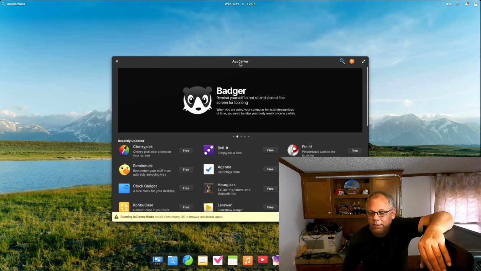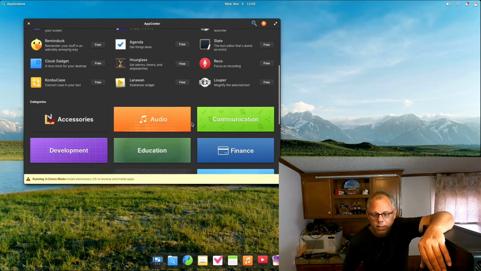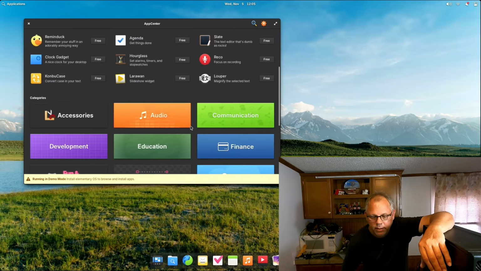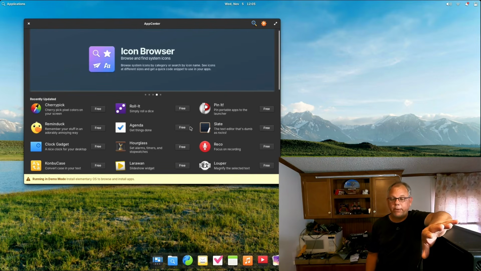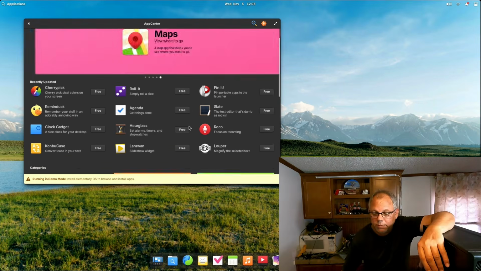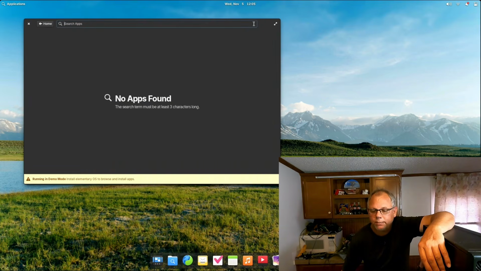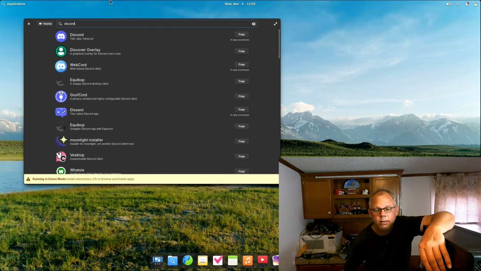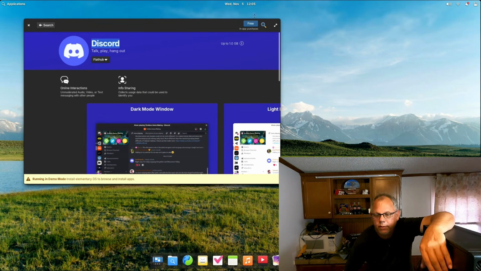If you're looking at it here, you can see the different apps, and as you heard me talk about and we read, these apps on here are approved by Elementary OS as safe, which means that it's likely not going to break your system, right? So what I'm wondering is if we go to search up here and we do Discord for you gamers, right? There it is right there, and it's free. So right there, free to download, and it should be because we know that Discord's free.